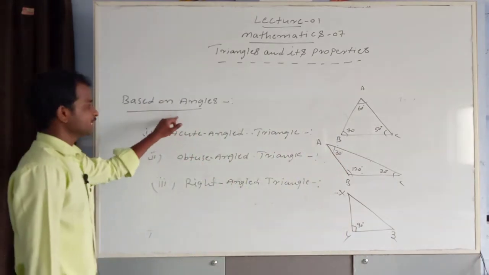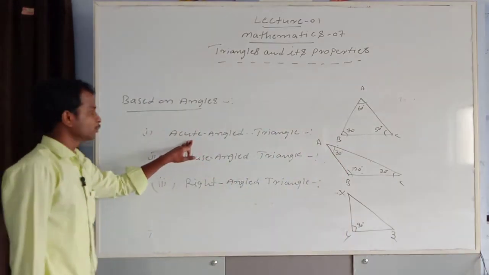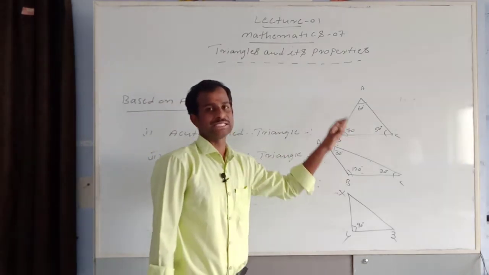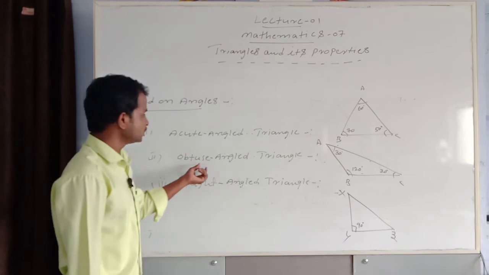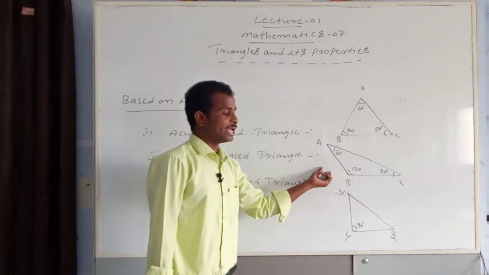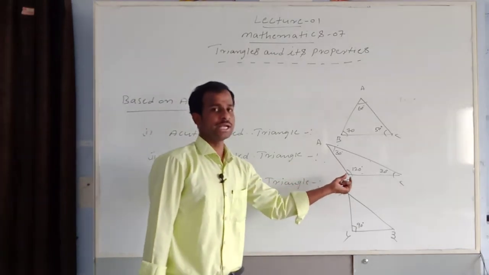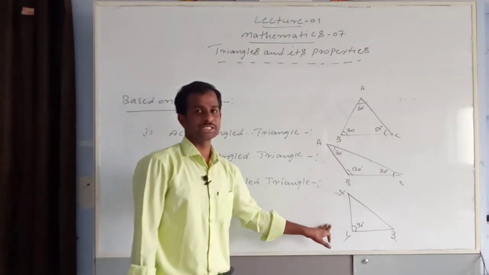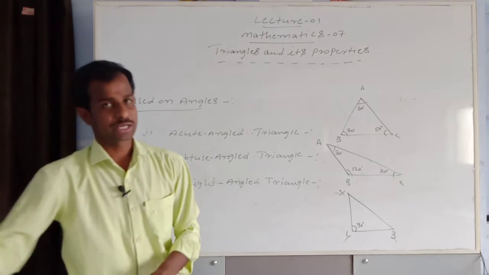See here, based on the angles, triangles are three types. Acute angle triangle means all three angles are acute, less than 90 degrees. Obtuse angle triangle means any one angle is obtuse, more than 90. And right angle triangle means any one angle is a right angle, 90 degrees.